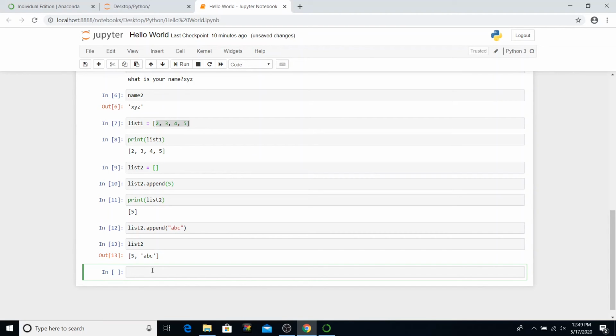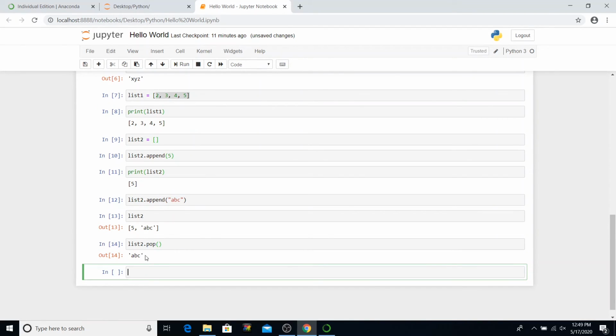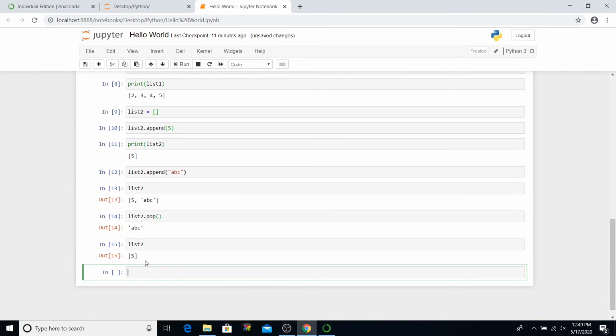There is another very useful and very easy function of list that you can use, list.pop. What pop does is just pop out the last element from the list, say ABC. But popping also means that it deletes it from the list. So when I say list2, you do not have the string ABC anymore in it.